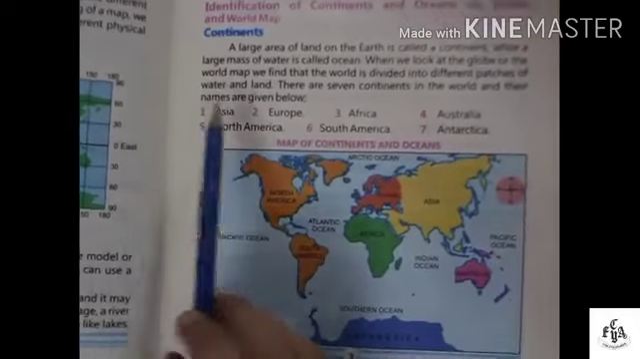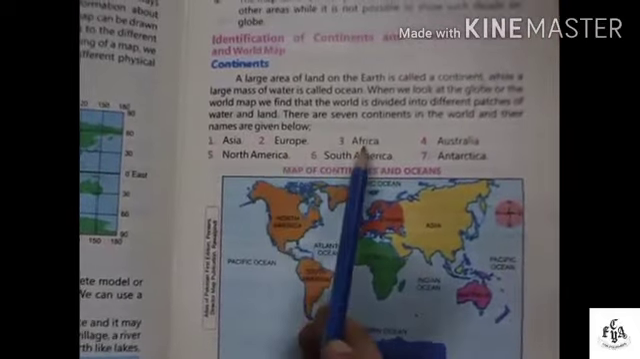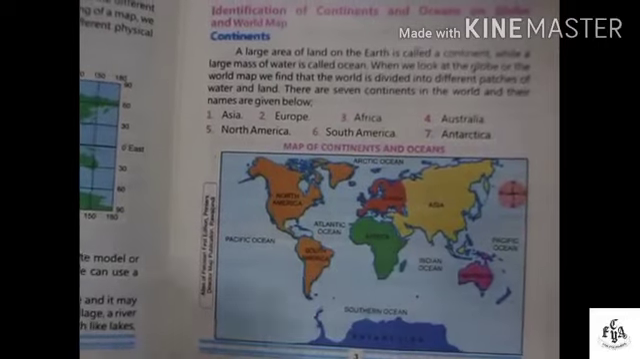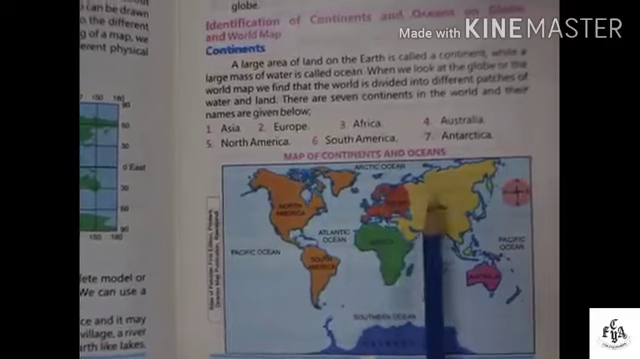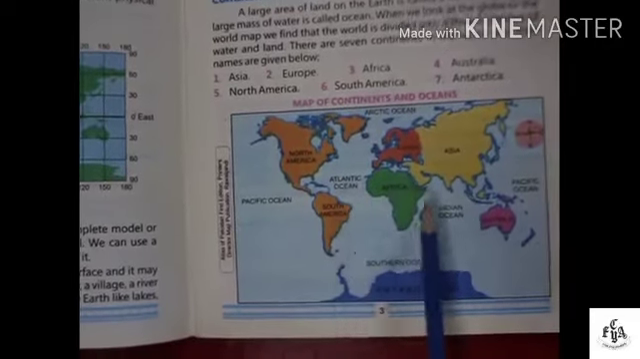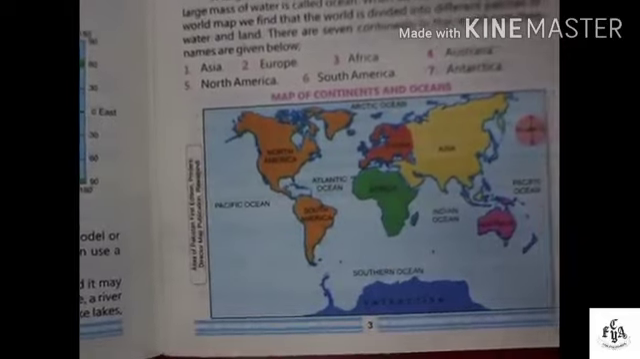Continents. There are 7 continents: Asia, Europe, Africa, Australia, North America, South America and Antarctica. This is the diagram of the continents and oceans. There are 5 oceans: Pacific Ocean, Atlantic Ocean, Indian Ocean, Southern Ocean and Arctic Ocean.